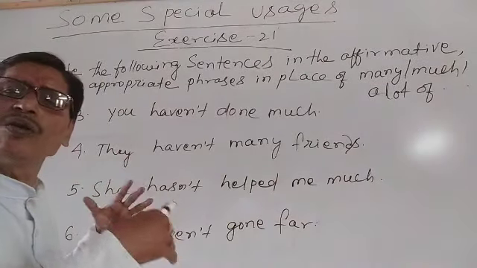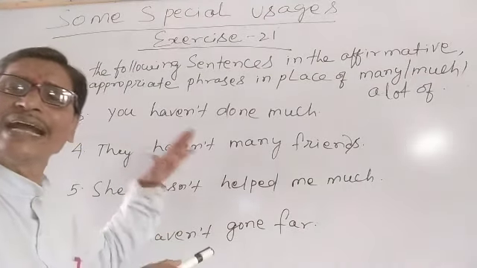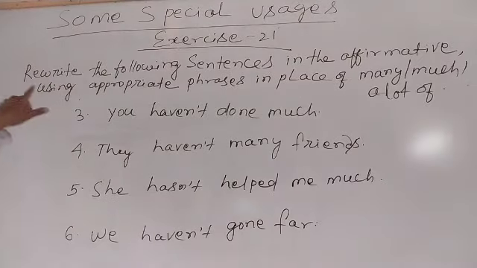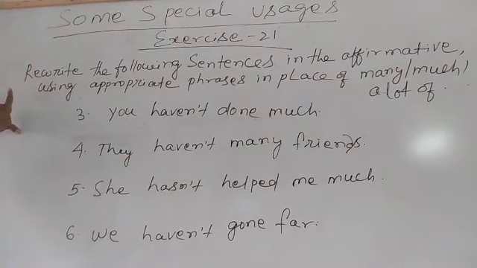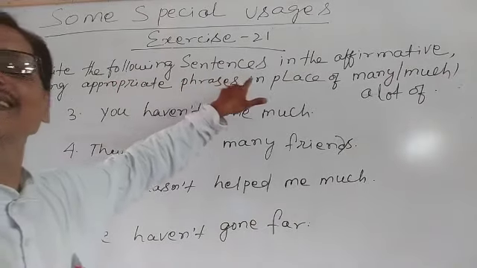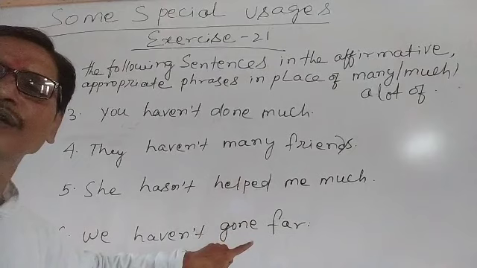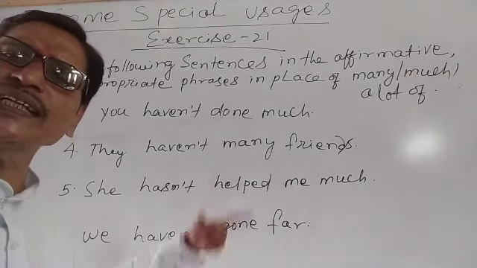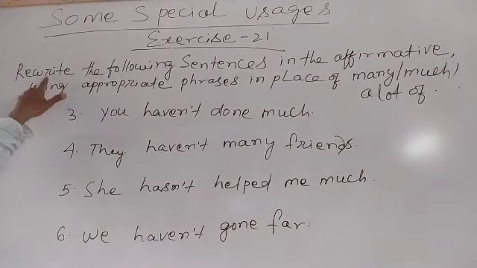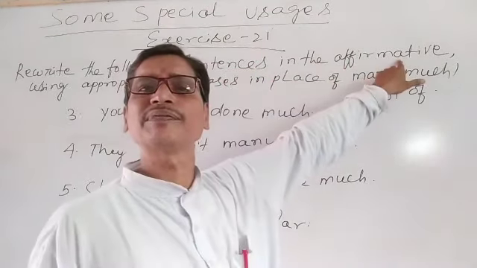So now we will convert them from negative to positive. What is the instruction given over here? You just read. Rewrite the following sentences. Several sentences are given. We will have some more sentences as well. Rewrite the following sentences in the affirmative.